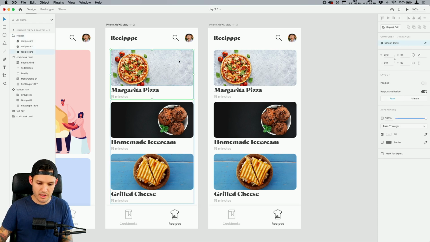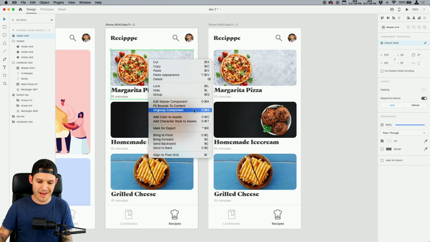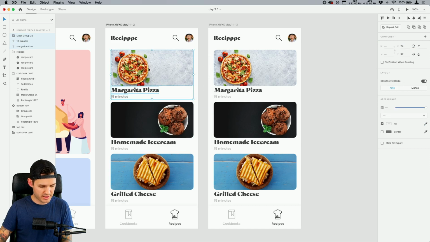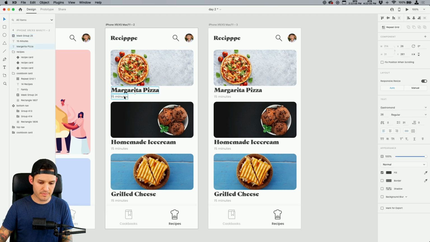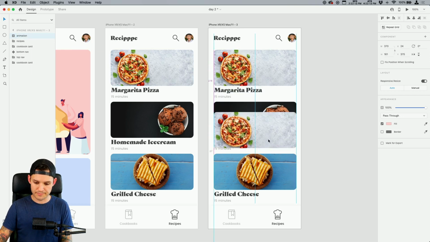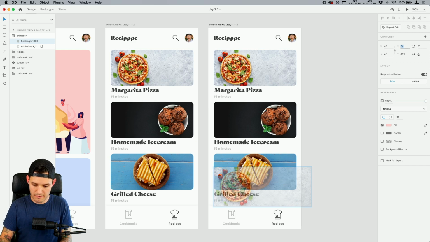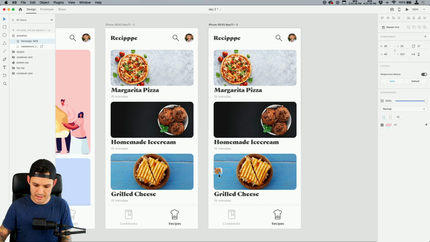I'm going to take my recipe card. I'm going to paste a version of it on top, and then I'm going to ungroup it from the component. Sound good? Okay. Then I'm going to name it. I don't want the text. I just want the mask group. I'm going to call it animation. Take that animation, bring it over here, and then let's do that same thing we just did. We'll basically take it 40 by 40 and our element inside. Make sure it fills, something like that.